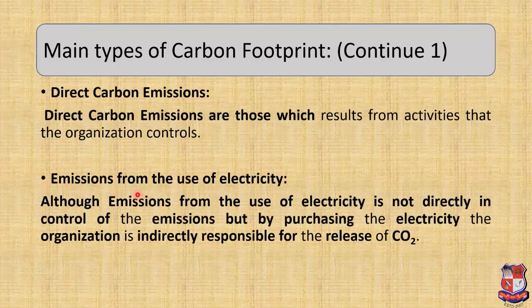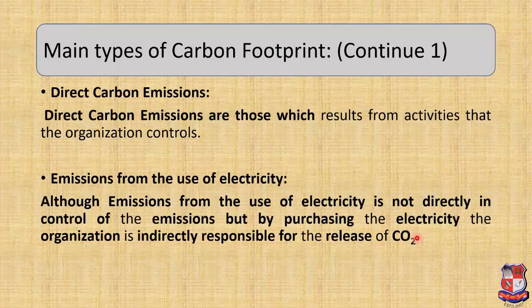Now, talking about the second part, that is emissions from the use of electricity. Although emissions from the use of electricity are not directly in the control of the organization, by purchasing the electricity, the organization is indirectly responsible for the release of carbon dioxide. Now, workplaces generally use electricity for lighting and equipment.